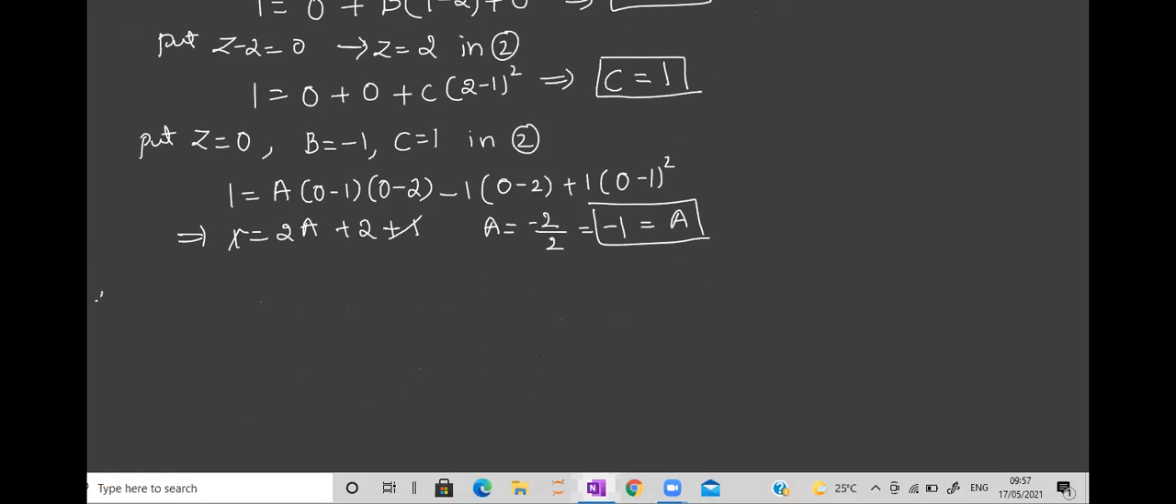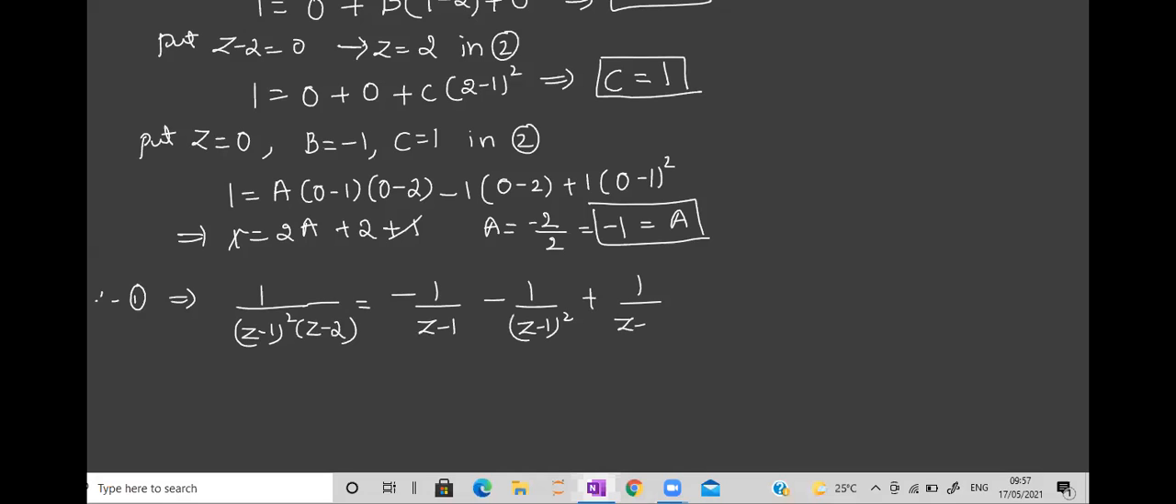Therefore, equation 1 becomes 1 upon z minus 1 the whole square into z minus 2 equal to, A is minus 1, B is minus 1, and C is plus 1. Hope it is clear. Tell me what is the next step. Only here it is going to be different because the power is more than 1. Can anybody tell me what should be the next step?